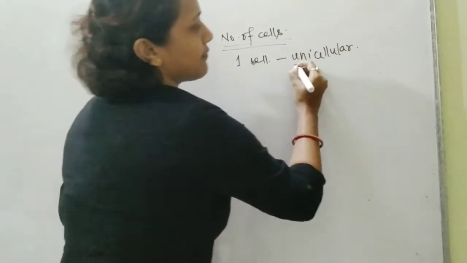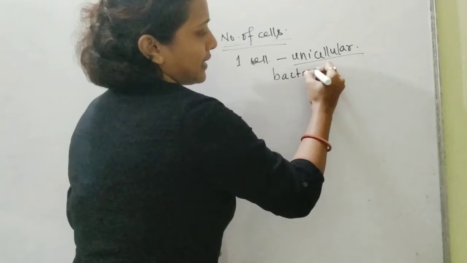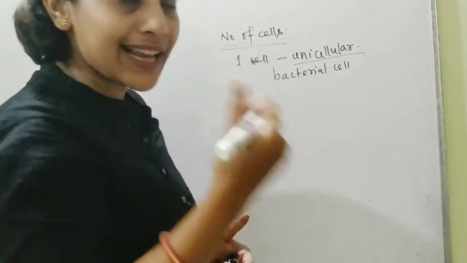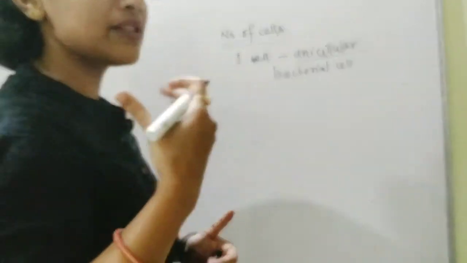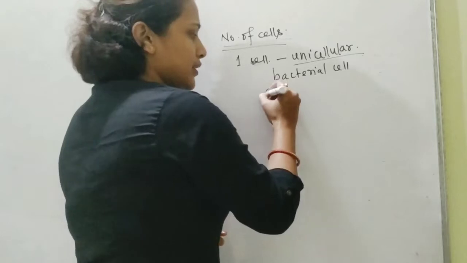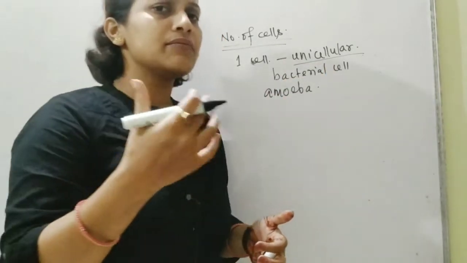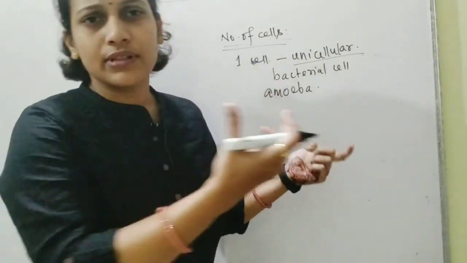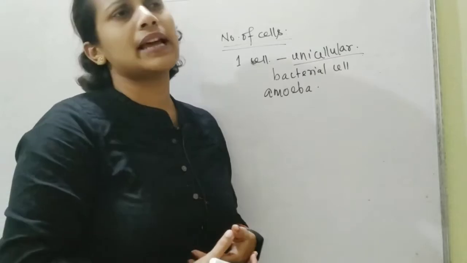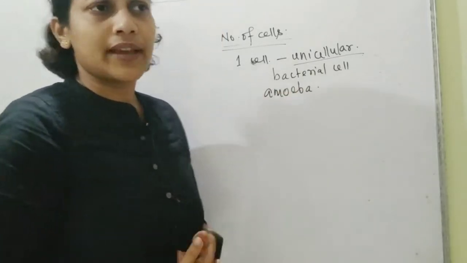Now the best example for this is your bacterial cell, or you can simply say bacteria, or a bacterium actually is the singular, so you can use the word bacterium or a bacterial cell. Apart from that, you can also write amoeba. So these are the most prominent common examples which you can take if you are ever asked about some unicellular organism. You can give the example of this thing.